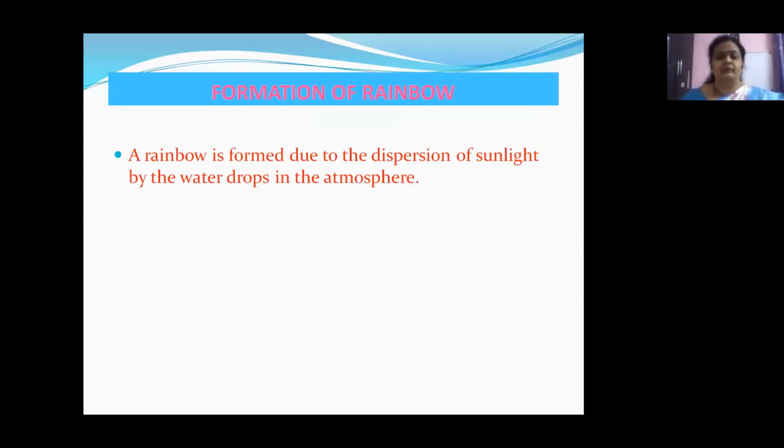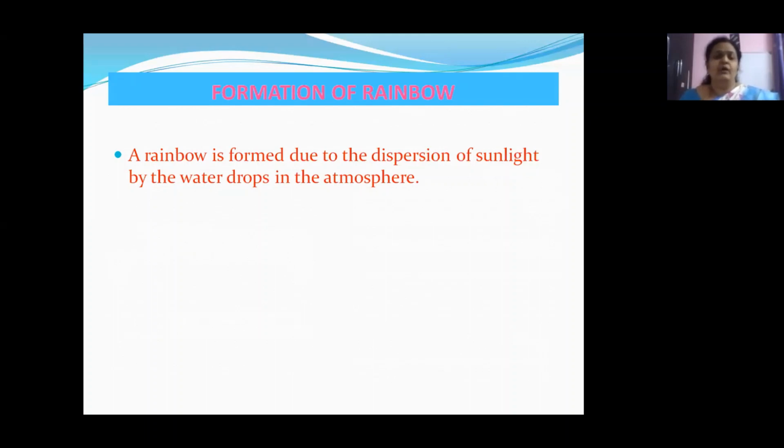We will learn about the formation of a rainbow today, children. So what do you think a rainbow is? How is it that a bow appears from nowhere in the sky and it has 7 colors? Where did we learn about the 7 colors previously, children? Yes, when we incident white light onto the prism, it separates the white light into 7 components. That is, the white light is getting dispersed, right? That means the rainbow is also due to the dispersion of sunlight. Okay, children?